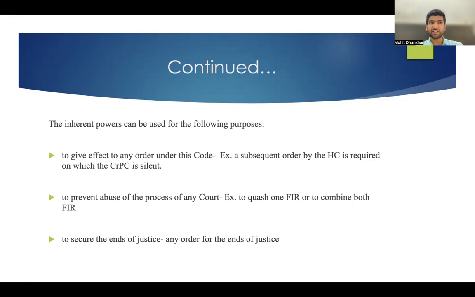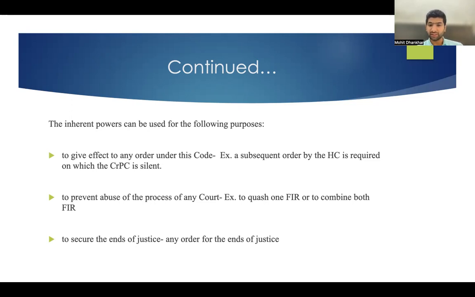Or for example, we can say that when an FIR against a person has been filed and that person was not involved in any manner. For example, he was somewhere else when the crime was committed, and in that case, that person can approach the High Court that since it is prima facie that I was not involved, so kindly quash the FIR against me. So in such circumstances, when it is seen that there will be abuse of the process of court, and to prevent such abuse, the High Court will quash the FIR.